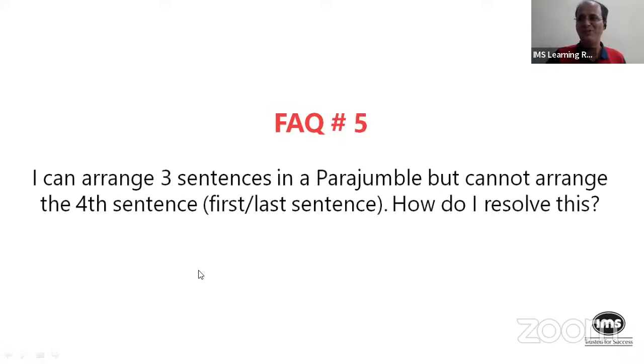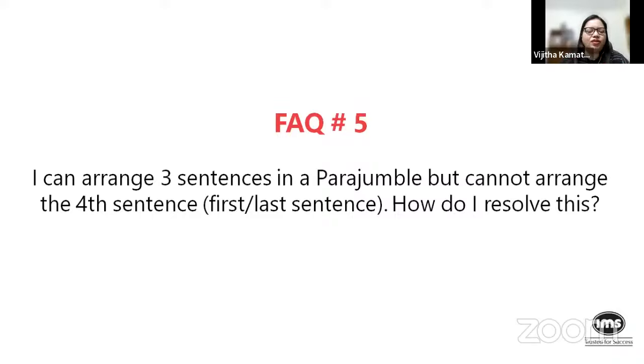Okay, let's move on to the 5th question. Vijita ma'am, you can take up this one. It's about the strategy or method to attempt a para-jumble, but very specifically, this is the heartfelt query by a student. He says, I can arrange 3 sentences of a para-jumble, but I cannot fit the 4th sentence. So maybe he's missing out on what has to be the opening statement, or what should be the conclusion, and how do we resolve this issue?